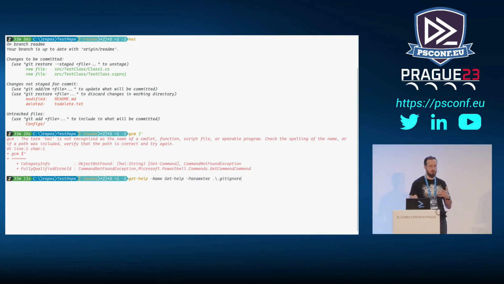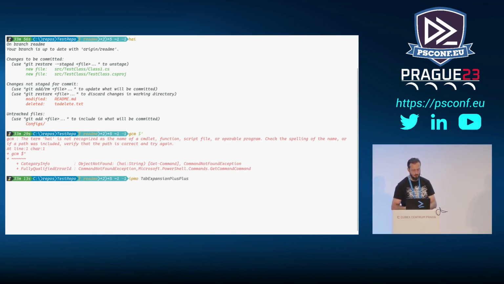And there are ways to do it yourself. But instead of doing this hard work, there's a community module by the author of TabExpansionPlus, who used to be a Microsofty, then he left and he came back. There was a lot of history around that person, but we have the public module TabExpansionPlus, which, well, as the name would suggest, does exactly that.